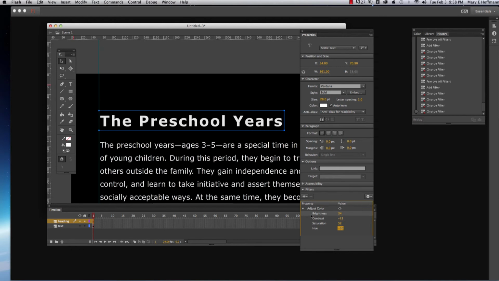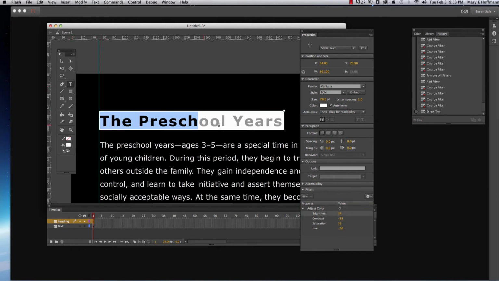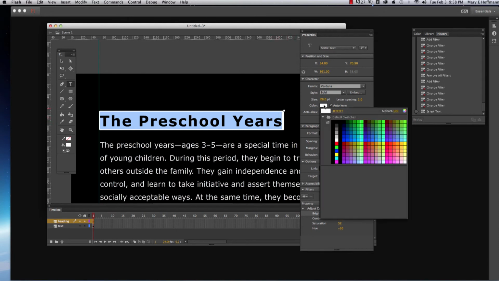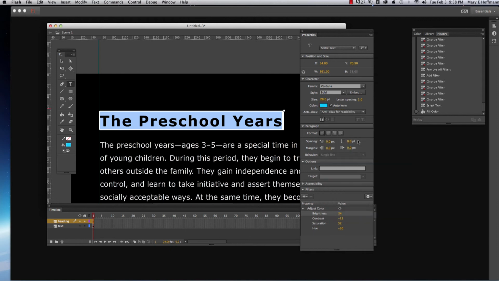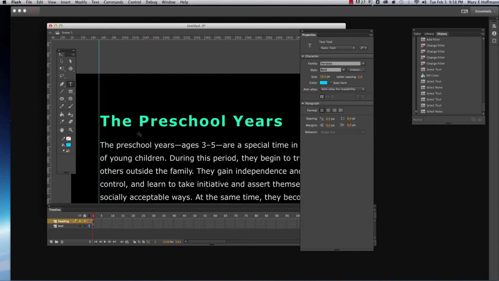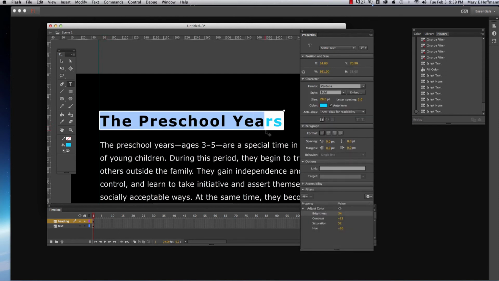But if I had a different color for my font, let's just try making this a different color. Maybe I'll make this a blue color. Oh, it came out green. That's interesting. Oh, that's because I was playing with these. See how it changes the color?